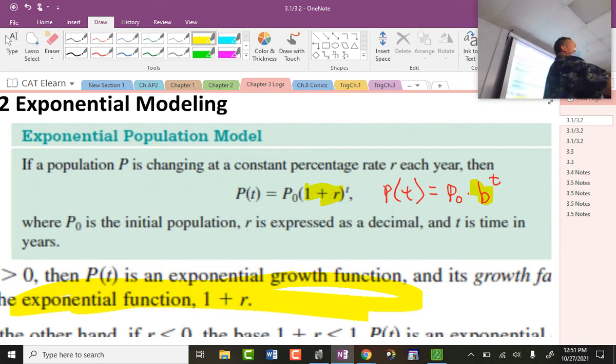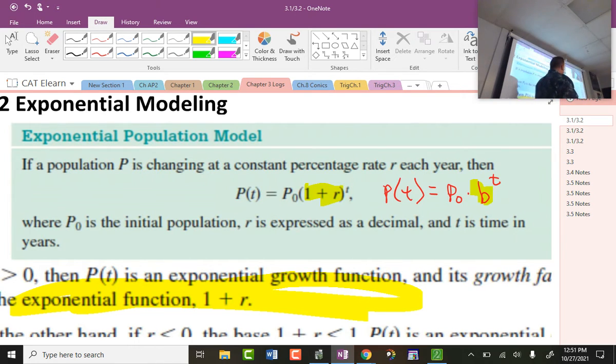First of all, when you multiply something by 1, does it change? Yes or no? 3, 2, 1, go. No. What it's saying is this then. If your b value is bigger than 1, then you have a growth or decay? 3, 2, 1, go. Growth. When you multiply by higher than 1, things go up. When your b value is smaller than 1, then what do you have? Decay. Because when you multiply by a number smaller than 1, things go down in value. So that's what it's doing.